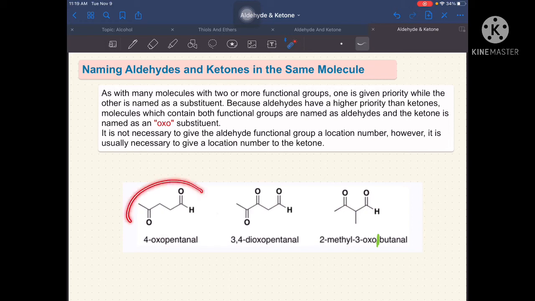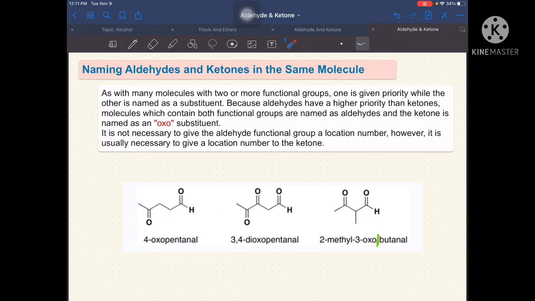Okay, so let's have first this example. So, since priority natin yung ating aldehyde, dito tayo magsa-start ng number 1, 2, 3, 4, and 5. So, in this case, our ketone is located in carbon number 4. So, in terms of naming, actually all of these are just IUPAC names, guys, ha? So, we have here 4, then dash. Kagaya ng sinabi ko kanina, we will just use oxo here. So, we have 4-oxo, then pentanal kasi we have here 5 carbon atoms.